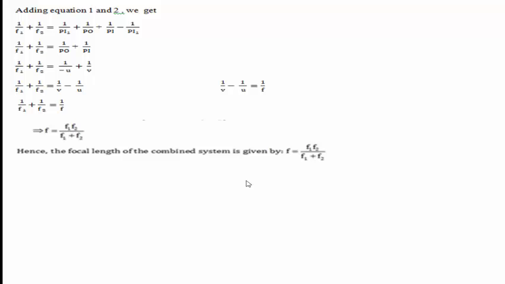When you simplify the above equation, you get f = f1 f2 divided by (f1 + f2). Hence, the focal length of the combined system is given by f = f1 f2/(f1 + f2), where f1 and f2 are the focal lengths of the individual lenses L1 and L2.